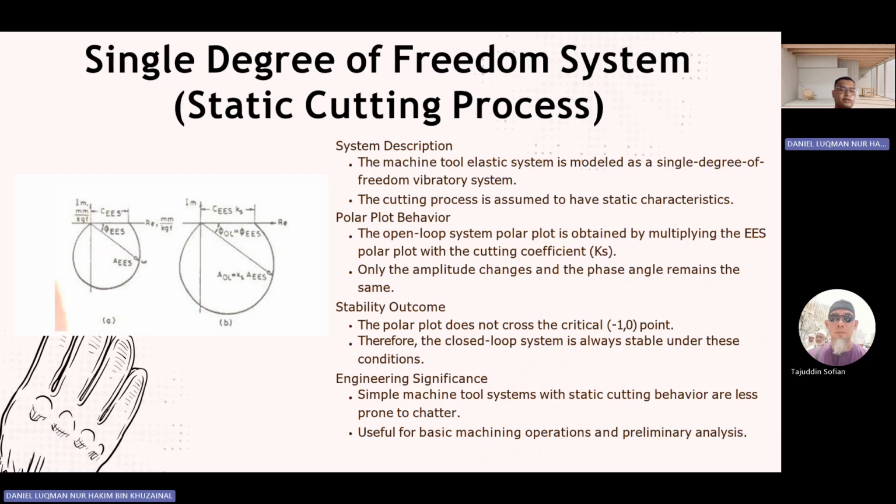Next, we have the engineering significance. Simple machine tool systems with static cutting behavior are less prone to chatter, and this is very useful for basic machining operations and preliminary analysis.